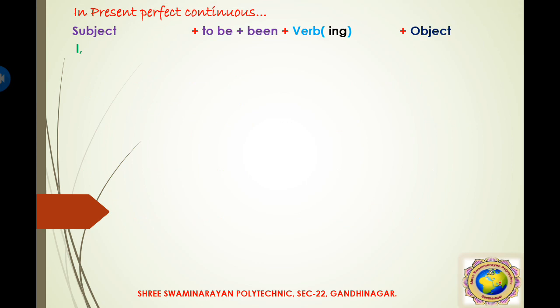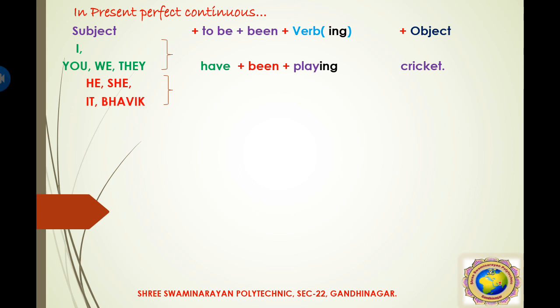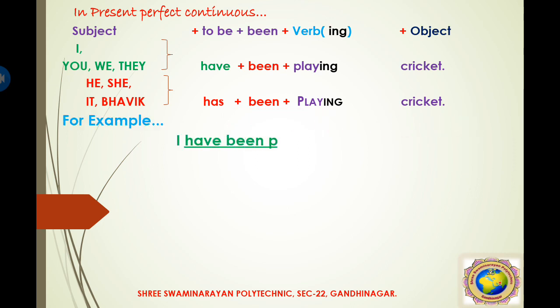Now some examples will be repeated here to understand very well. Here the verb is play, so have plus been plus playing, and has for the third person singular. For example, the sentence is: I have been playing cricket. I is the subject, have is the to be form, been is the continuous form, play plus ing is the verb continuous form, and cricket is the object.